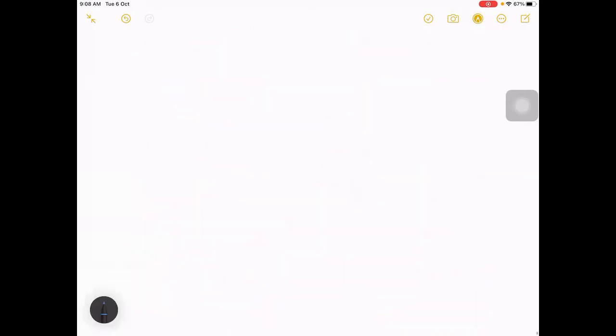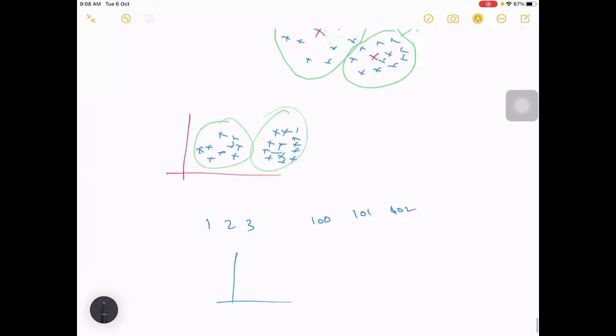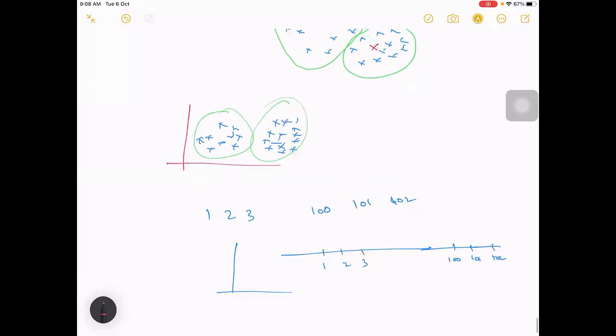In the same thing, we have 1 2 3 as one group, 100 101 102 as another. If you plot it in a graph, it won't be 2-dimensional because it is a single dimension. So we have 1 2 3, and somewhere further 100, 101, 102. So we have our cluster data points here.